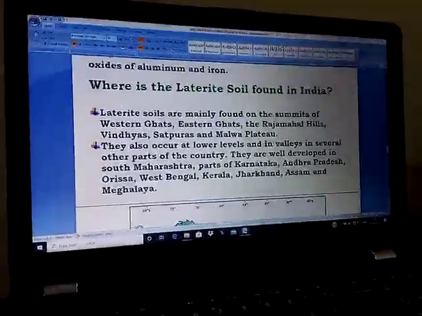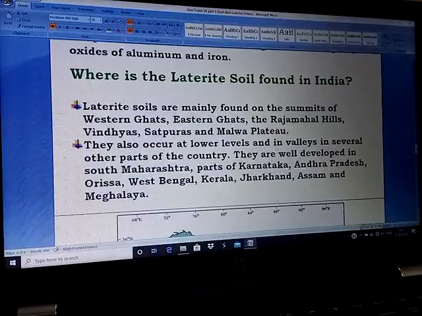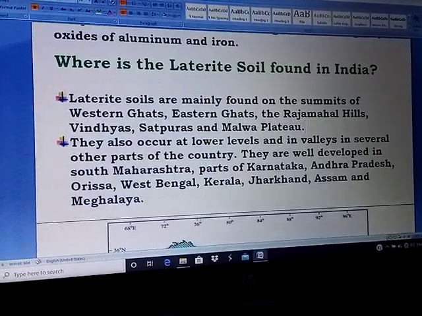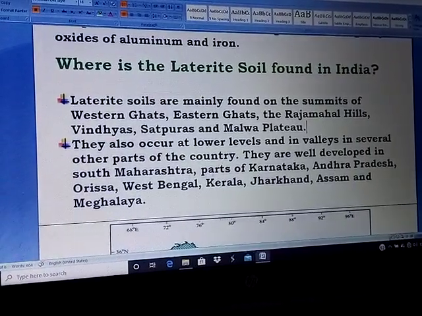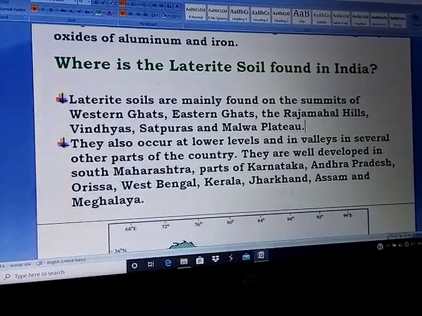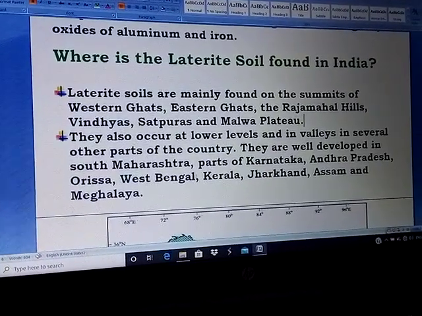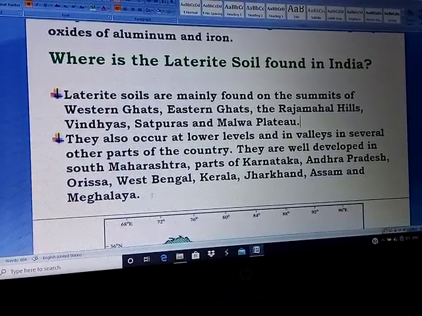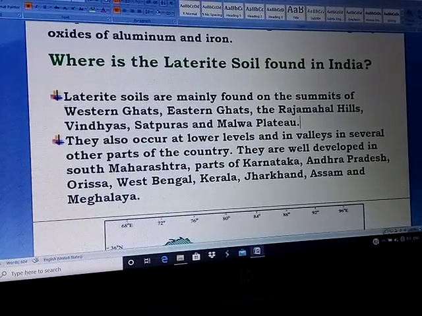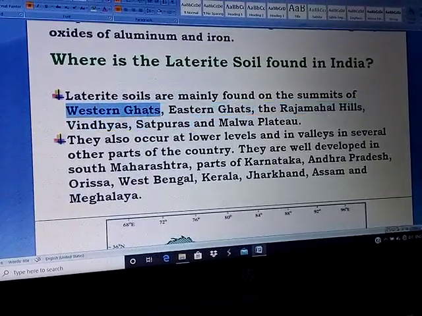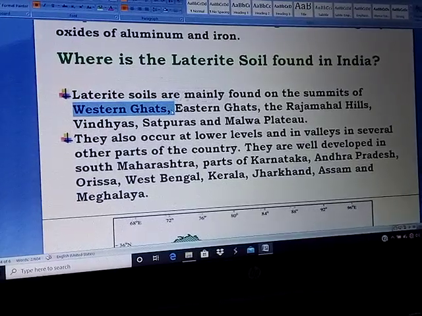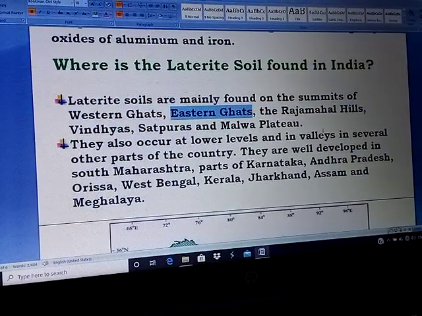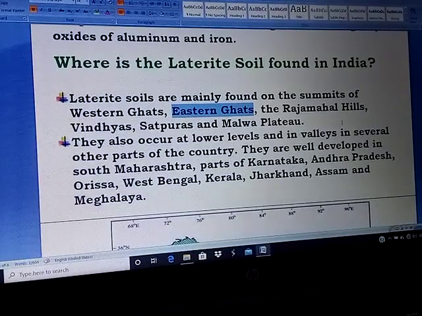They also occur at lower levels in the valleys in several other parts of the country. They are well developed in South Maharashtra, parts of Karnataka, Andhra Pradesh, Odisha, West Bengal, Kerala, Jharkhand, Assam and Meghalaya. So many names are there, but it is better to give names like the summit of the Western Ghats, the summit of the Eastern Ghats, or the summit of the Rajmahal Hills. That will be better.